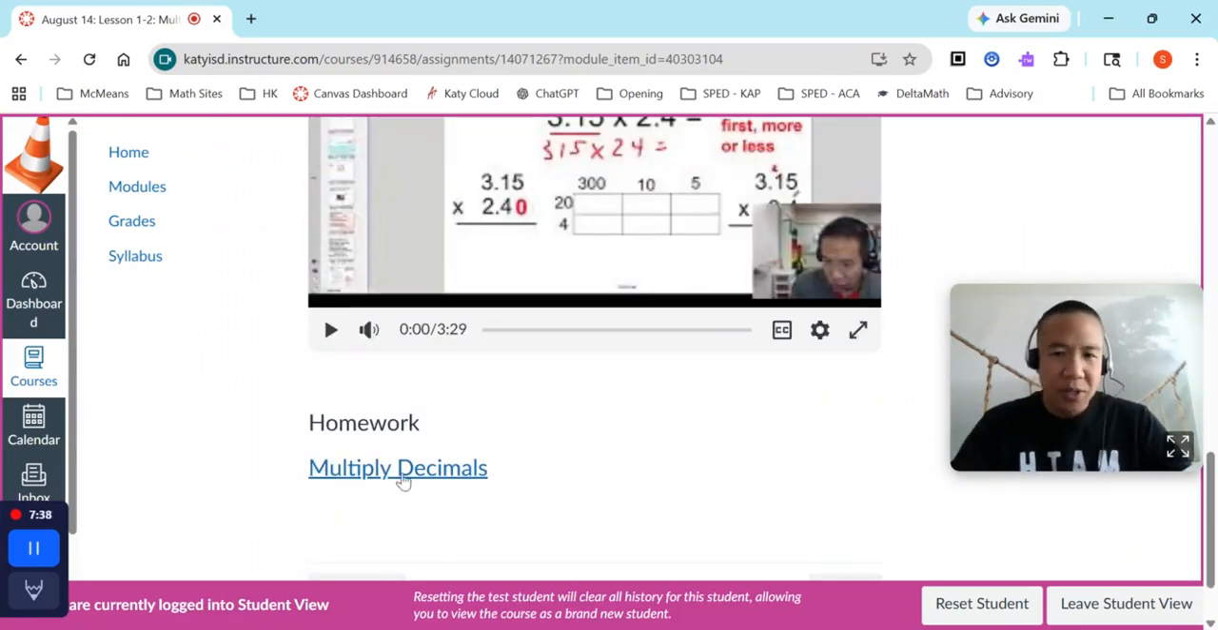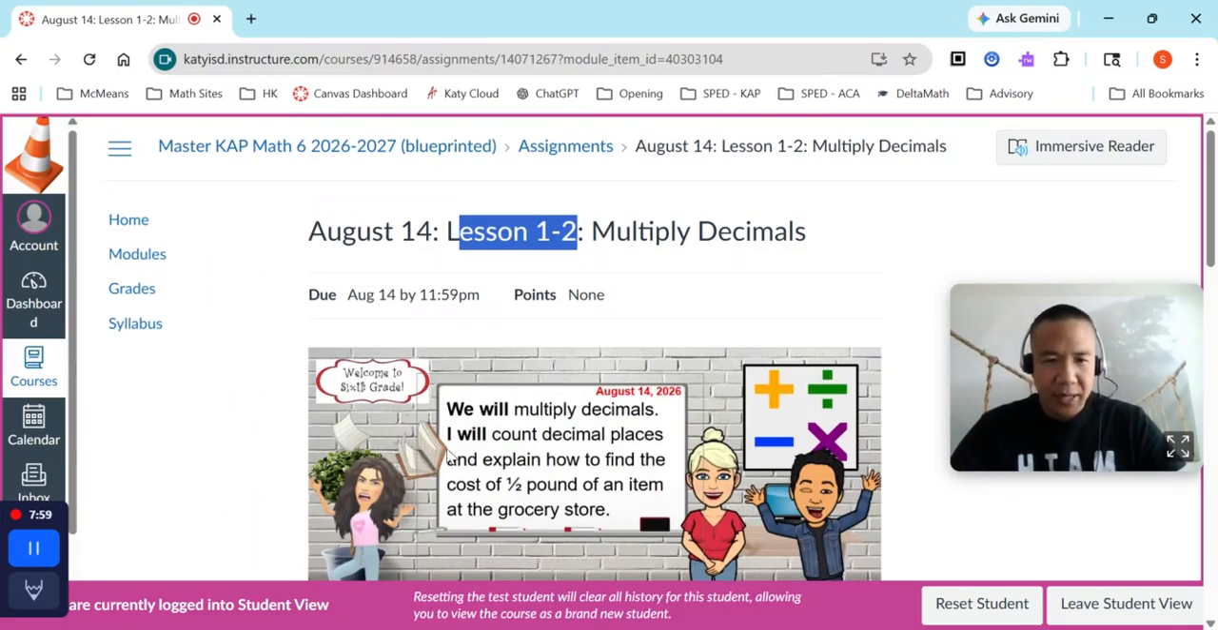And then below it, we see where it says multiply decimals. Our homework is housed in Canvas. It's usually less than 10 questions. So if you click on here, it will tell you it is due the next school day. So it's a couple problems to complete. And that is Canvas.